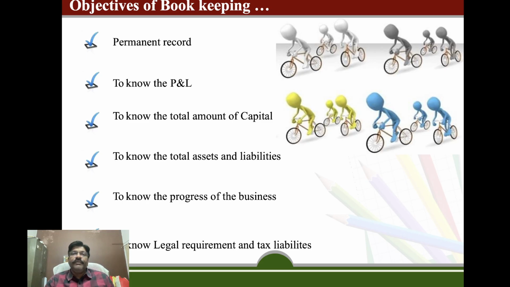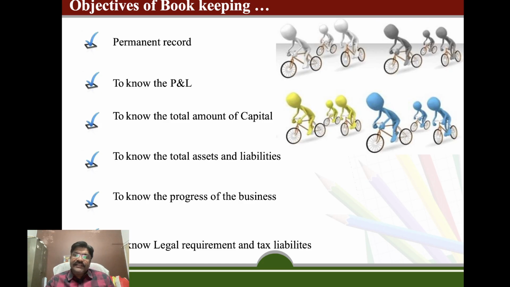No business will be done not to earn profit or for charity. Though there are certain businesses which are for charity, 90% of business transactions are done only with a purpose or a motive to earn profit. To know the total amount of capital: here we will know how much capital is invested in the business and how much money we will receive in future against the money invested in the business.